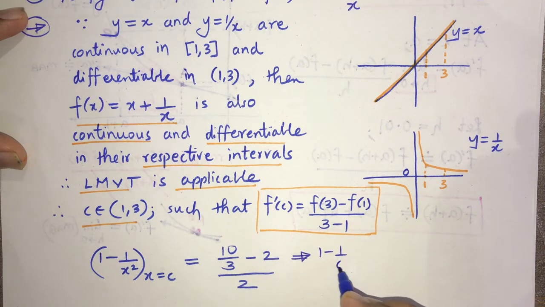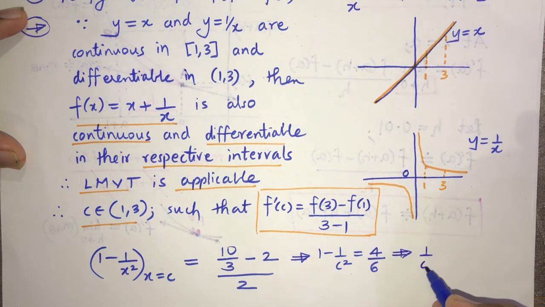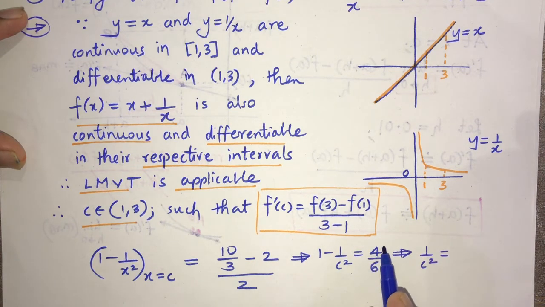1 minus 1 by C square equal to, we have 10 minus 6, that is 4 by 6. After LCM and all, we are going to get this as 10 by 3, we get 6, and that is 4 by 6. We are going to get 1 by C square, as this is 2 by 3, goes here, we have 1 by 3.